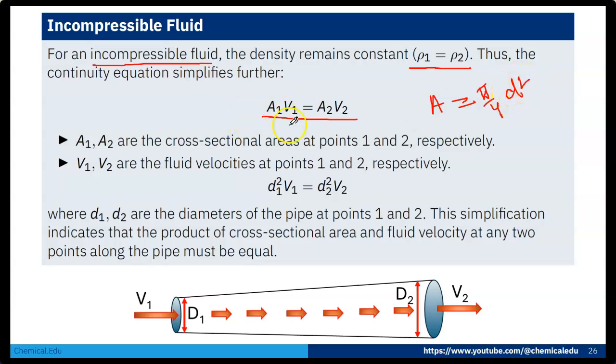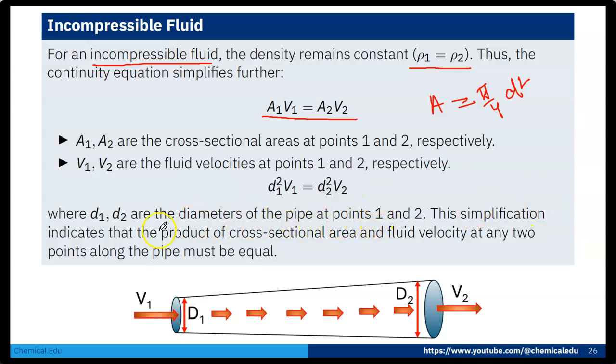So A1 will be pi by 4 d1 square, and A2 will be pi by 4 d2 square. If I plug in d1 and d2, we get d1 square V1 is equal to d2 square V2. Here d1 and d2 are the diameters of the pipe at point 1 and point 2.